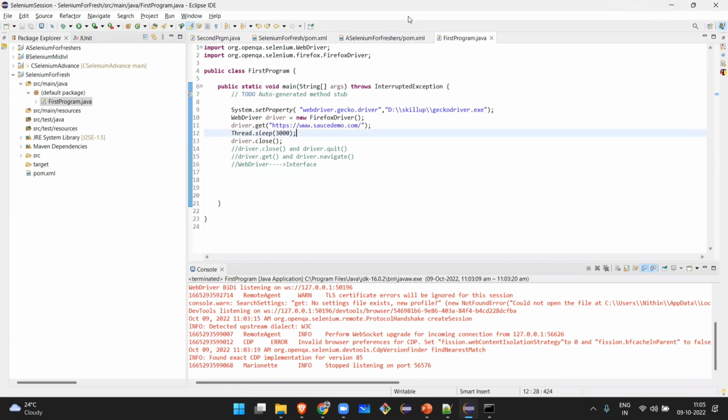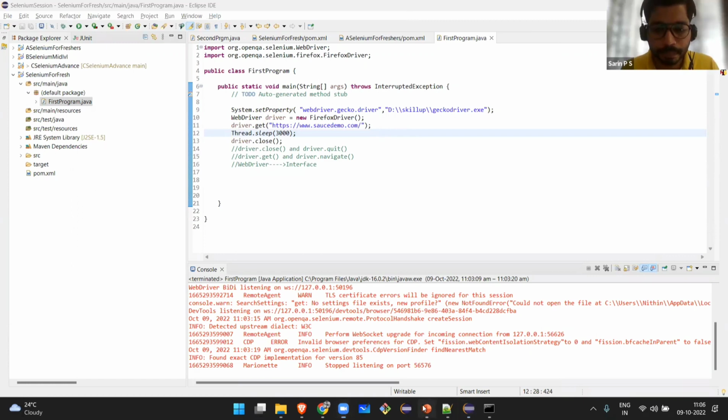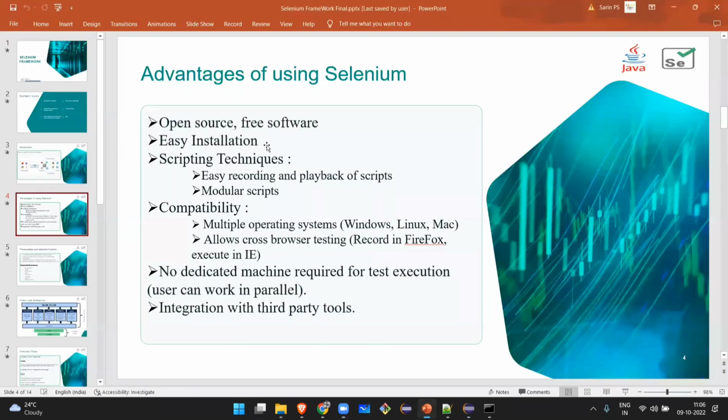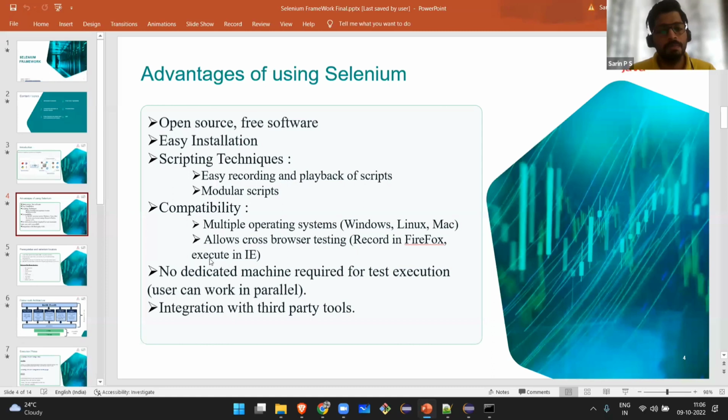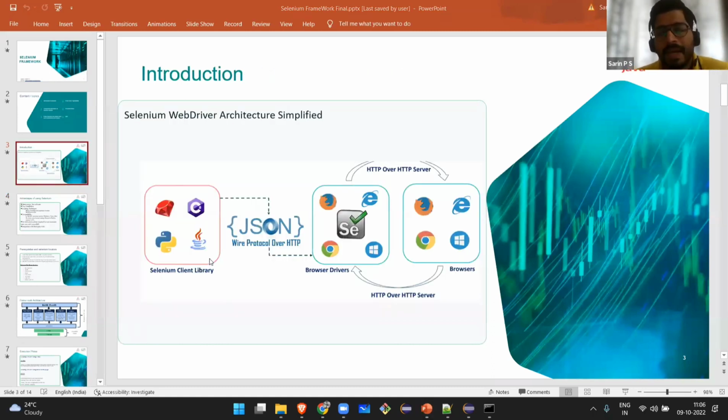Sir, when you said the Selenium web architecture, is it all happening in the same client system? All those components? Same client system in the sense, we have client, we have server, and we have a WebDriver and browser. Can you make it more clear, exactly what client system? My question is, the WebDriver is installed in the client system only where we are running the scripts, right? So that whole architecture is part of where Selenium is installed.